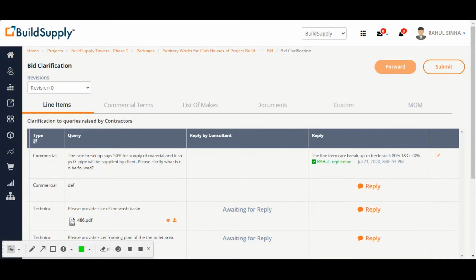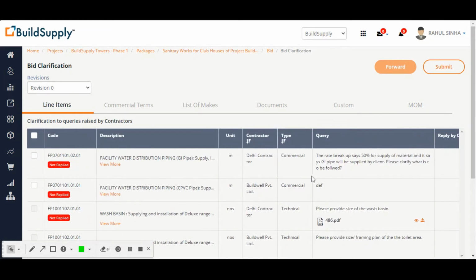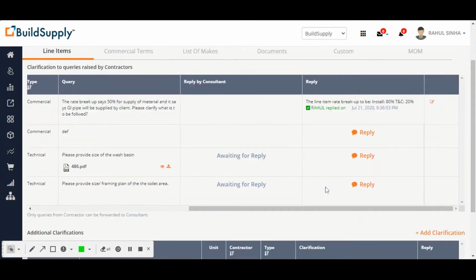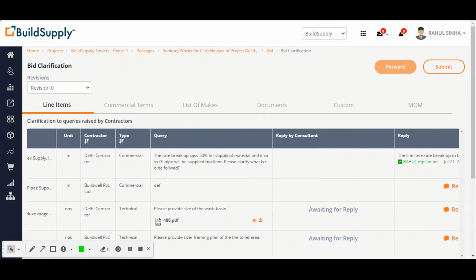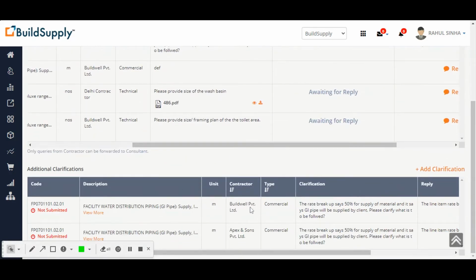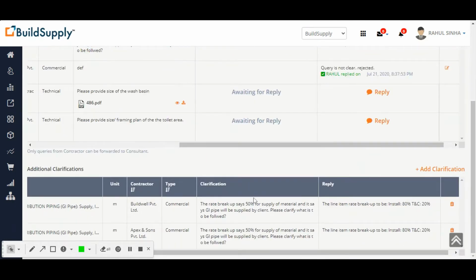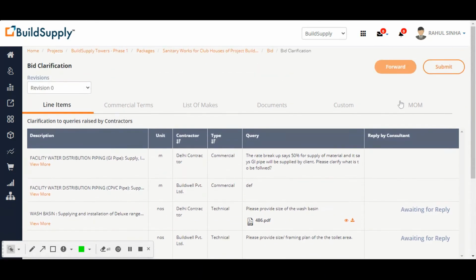We'll see the process a little later on, of what is to be done and how the tender addendum is to be done. Now, it says not replied yet because I have just added this but not submitted yet. I have not received the other queries. So it says additional clarification. This was raised by Delhi Contractor, but it also went to Buildwell and Epix. Okay, the same query. I will wait for the clarifications to be received from my consultant for these items, and then we'll proceed forward in submitting this. By the time, let me see if there are queries in other parts.